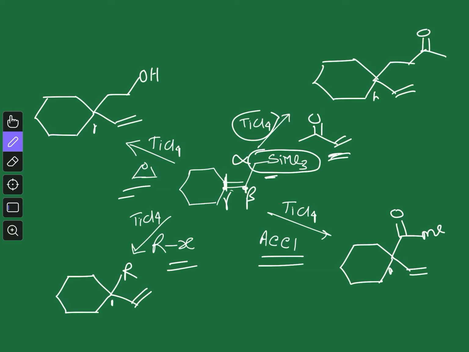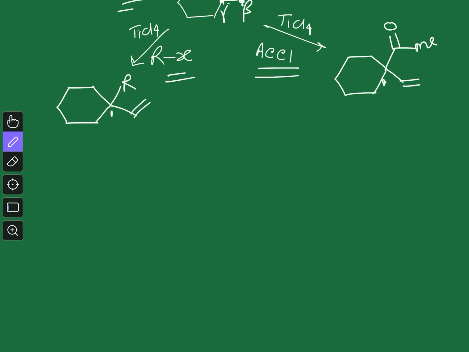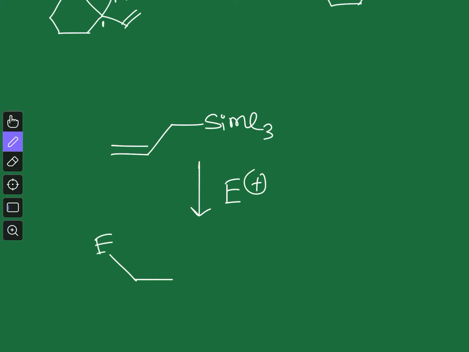Now we will try to find out the reason for that, and this is the topic of today's video. So let us see why this is happening. The general thing is, if you have an allyl silane compound like this, and you react it with any electrophile, the reaction will occur at this position, and here you will have the double bond.